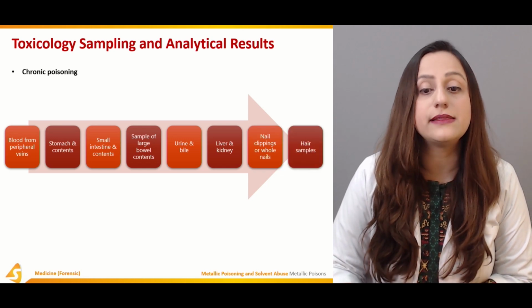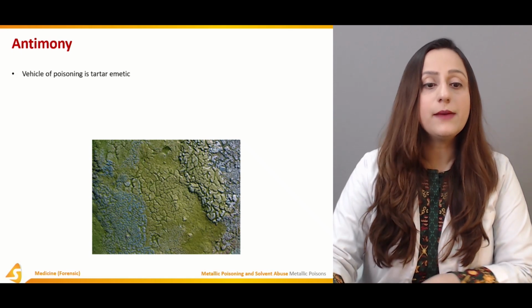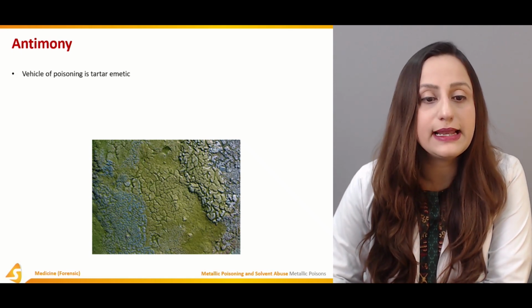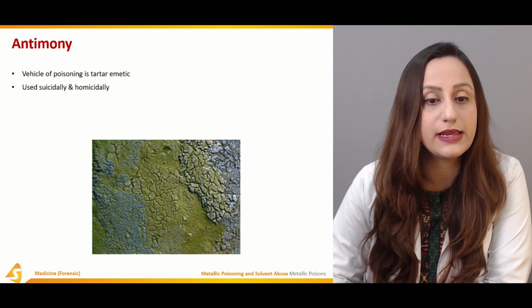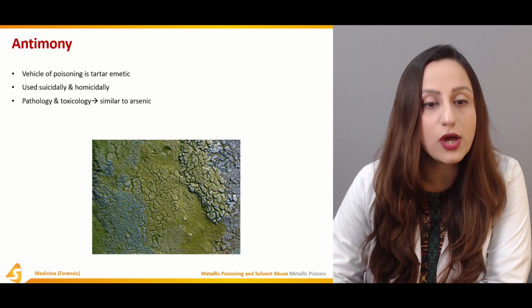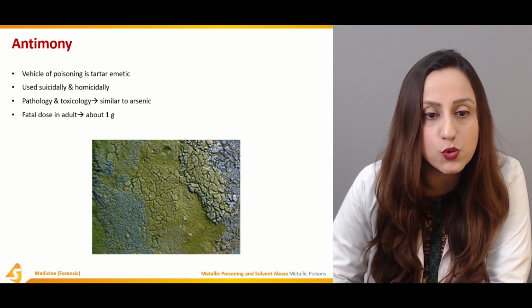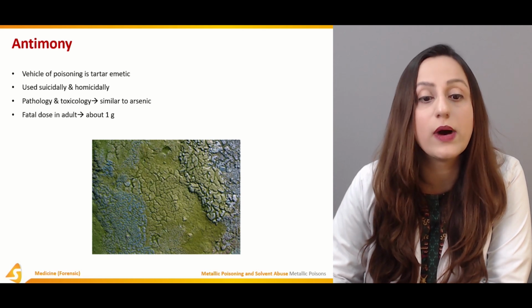The nail clippings and the whole nails are sent, as well as the hair samples. Talking about antimony, it's basically a vehicle of poison, a starter emetic. It is usually suicidal and homicidal as well. Its pathology and toxicology are similar to arsenic in these cases, and the fatal dose in adults is about 1 gram.